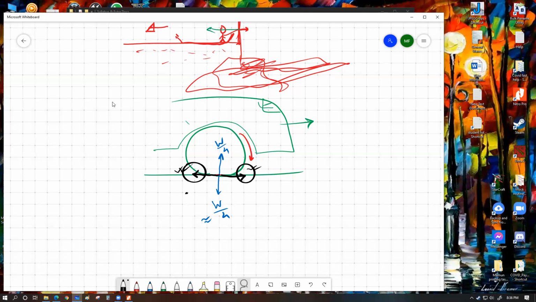Now, this is not going to be available if the ground is slippery. For example, if you try to run a regular car on a snowy road without much grip, you're going to see that the snow is being flipped backwards. Or maybe if you try to run a regular car, not a Jeep, in a desert, you're going to see that sand is being flicked backwards, but the car is not moving forward. The idea is very simple.